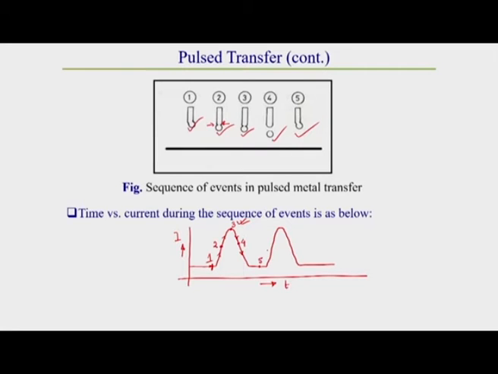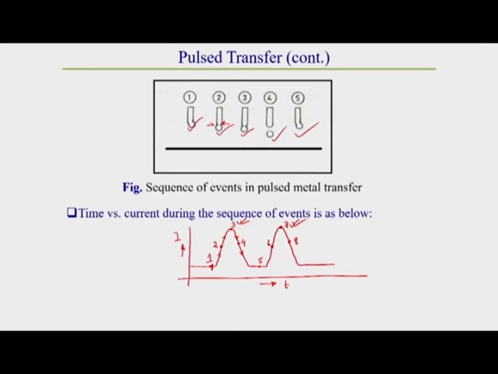The next droplet starts, but here drop transfer does not take place. After that again here will be point 6, then 7, that is the peak current, where the drop transfer takes place, and immediately after that point 8 comes when the drop is transferring from electrode to workpiece. Subsequently the next drop formation starts and the next cycle starts from here.